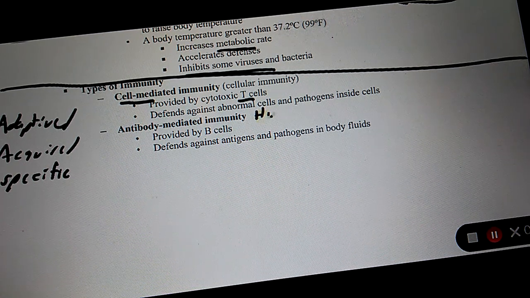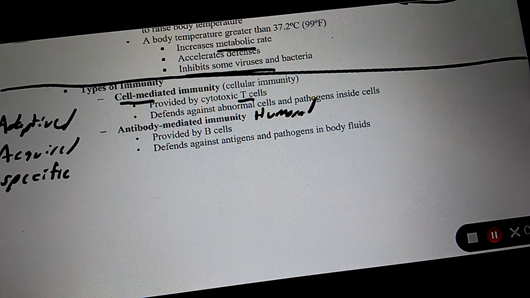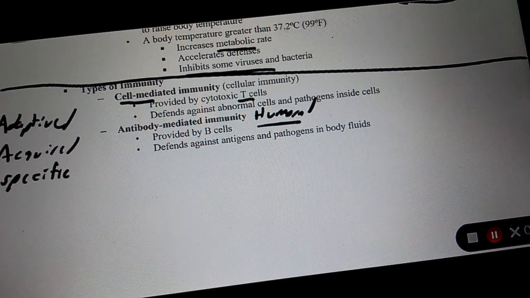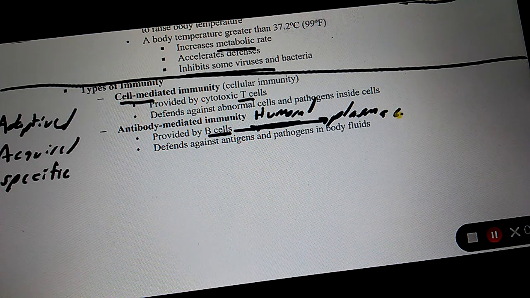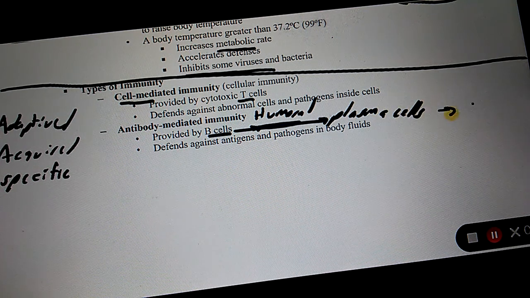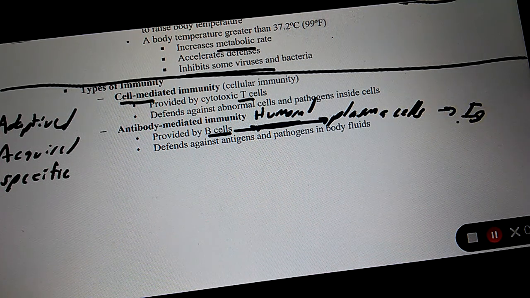Antibody-mediated is also known as humoral. Actually I prefer the word humoral. Does humoral involve B cells? Yes. B cells become what type of cells? Plasma cells. And plasma cells secrete what? Antibodies.